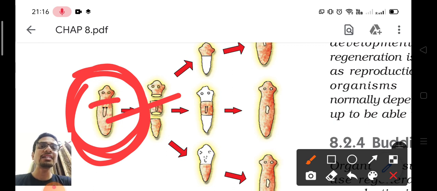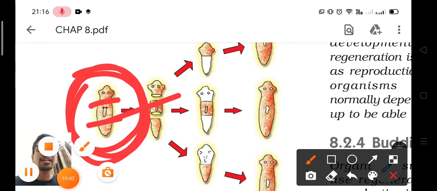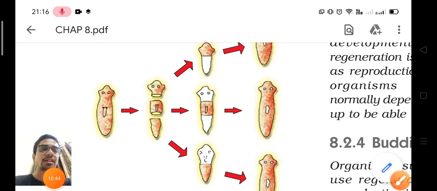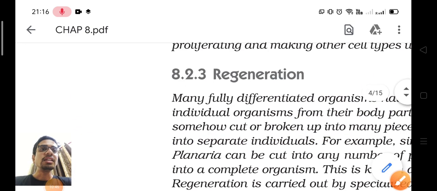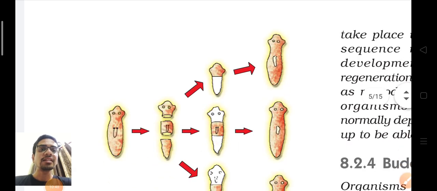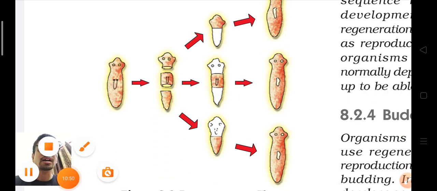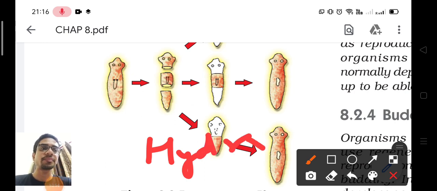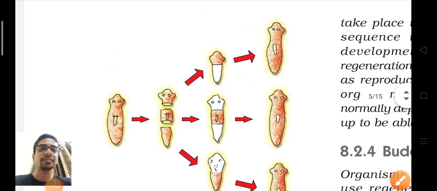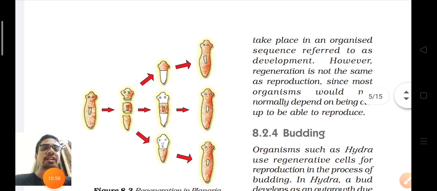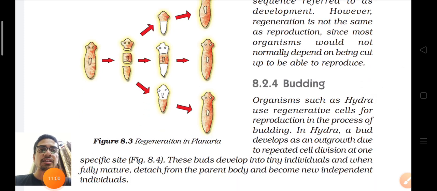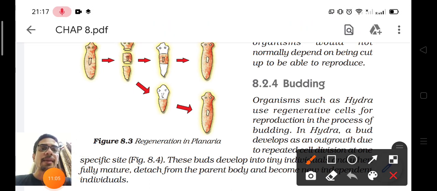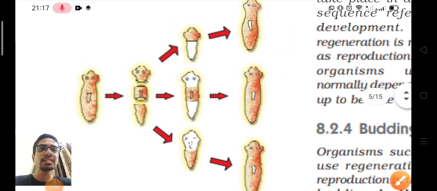Because the parts are different. Generally regeneration takes place in hydra. This is hydra, an organism. This kind of reproduction takes place in hydra or planaria. So this is the diagram for planaria. You can see what happens in this figure.